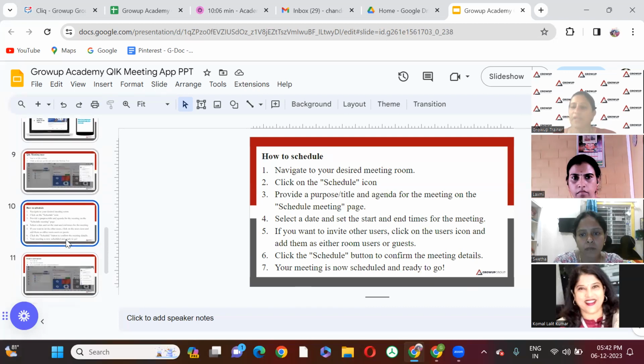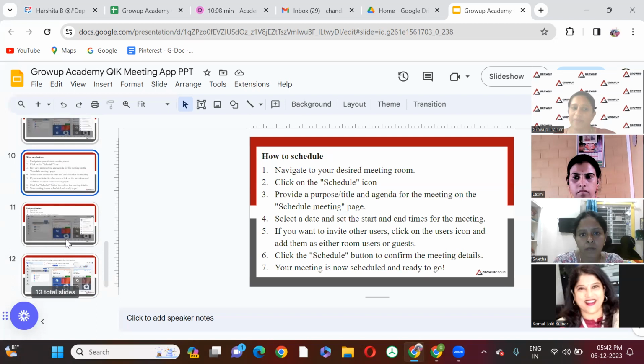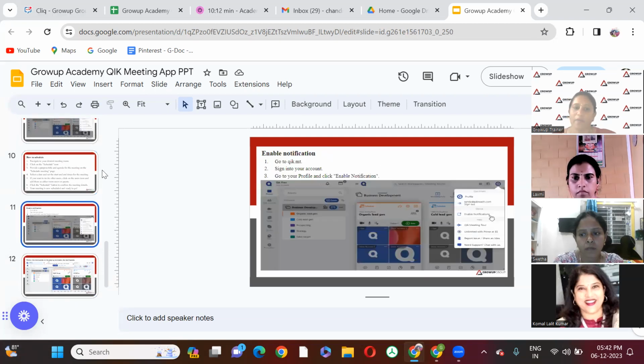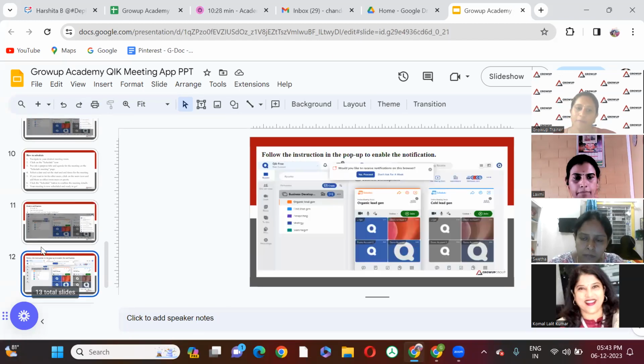So it is very simple. How we use it on Gmeet, Zmeet, it is applicable in the same way. It's not that complicated, and it is user friendly as well. And if you want notifications, you can go and click on enable notification. Just as we get a notification on Gmeet and Zmeet, the same way it will give us an intimation once we have scheduled any meeting.